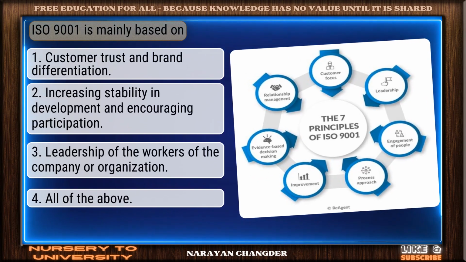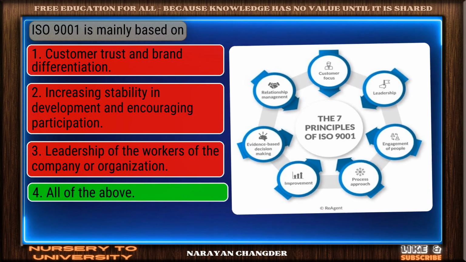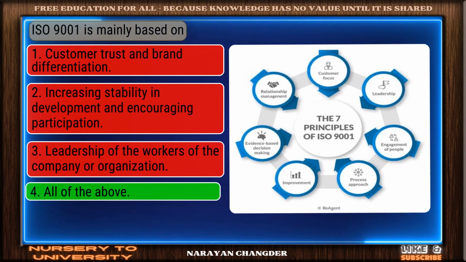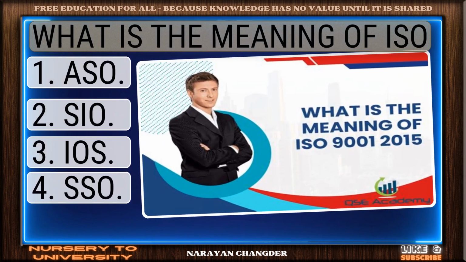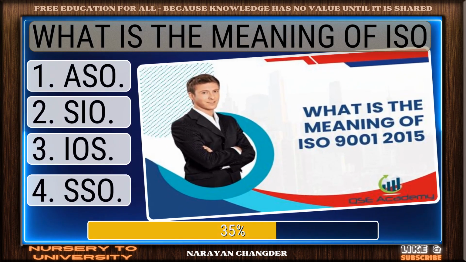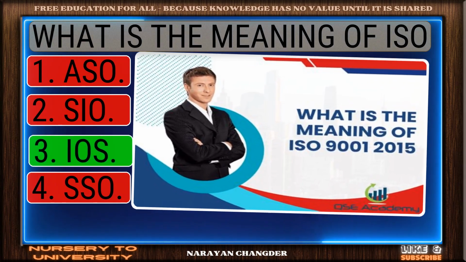Question number 59. ISO 9001 is mainly based on? Nice selection. All of the above is the correct and valid answer. Question number 60. What is the meaning of ISO? Correct. IOS is the right answer.